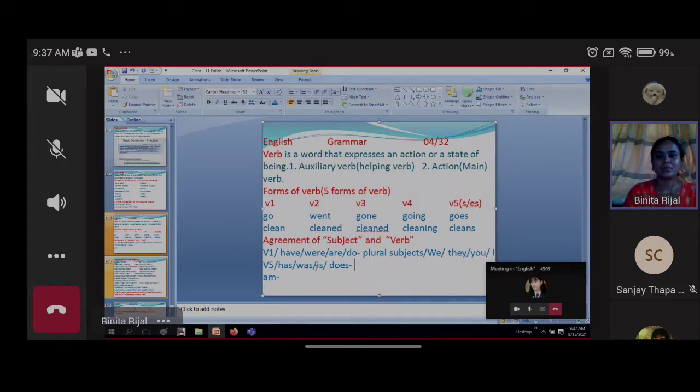Verb 5: has, was, is, does. Okay, these are the different verbs. Can you tell me in which subject it is used? This is used in the plural subject. Is this used in the plural subject or singular subject?